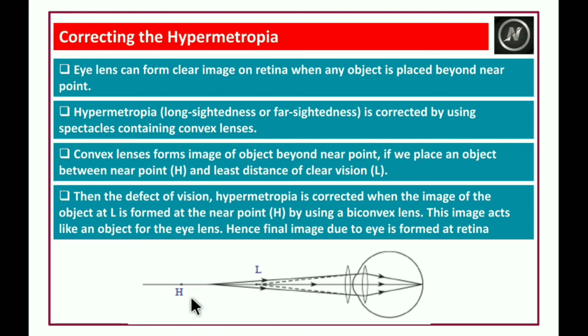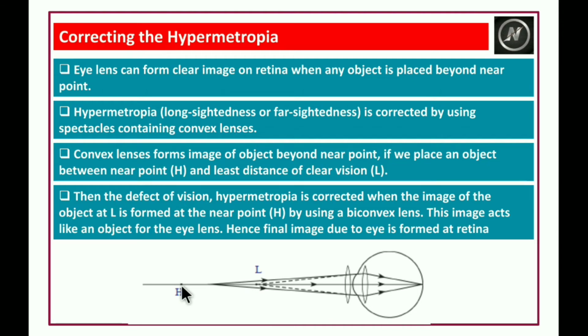If we observe this diagram, L is the least distance of distinct vision, and H is the near point of this hypermetropic eye. L is actually the least distance of distinct vision for a healthy person. If you place the object at L, that is 25 centimeters, the light rays coming from this object are incident on the biconvex lens, and these light rays form the image at H, the near point of this hypermetropic person.